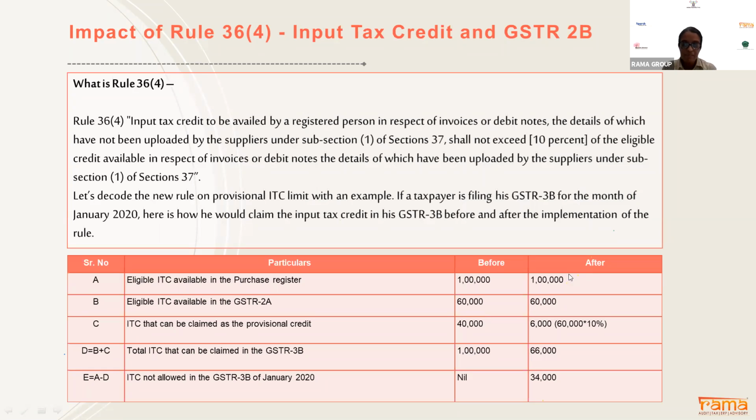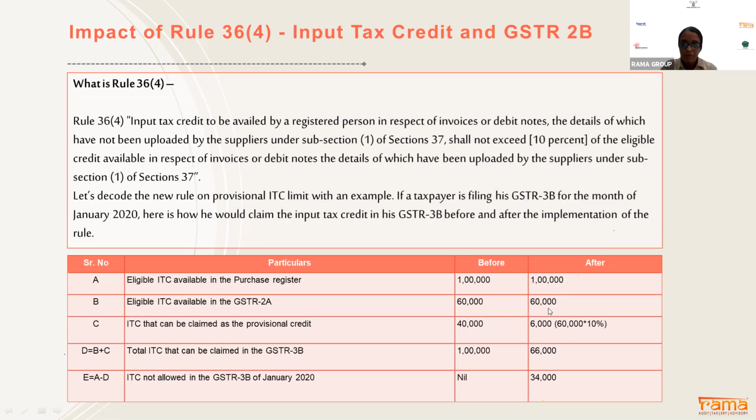Now, after the implementation of Rule 36, it says that 60,000 is available in our GSTR 2A, out of 1 lakh, and 60,000 is perfectly matching in your 2A. And suppose there are no ineligible credits, say your rental cab and motor vehicle expenses are not there in a particular month. In that scenario, the 60,000 input tax credit matches with your purchase register.